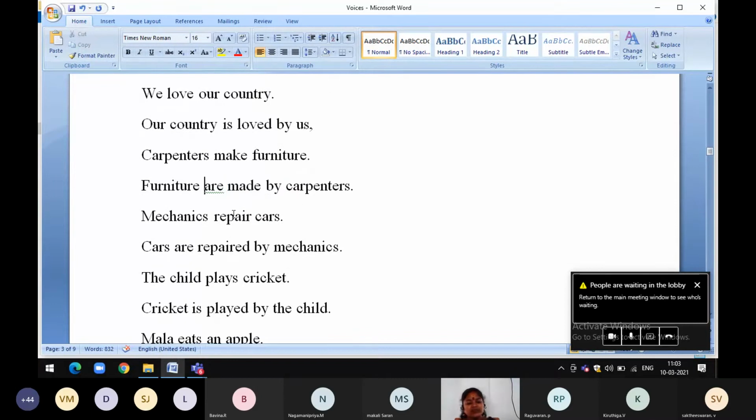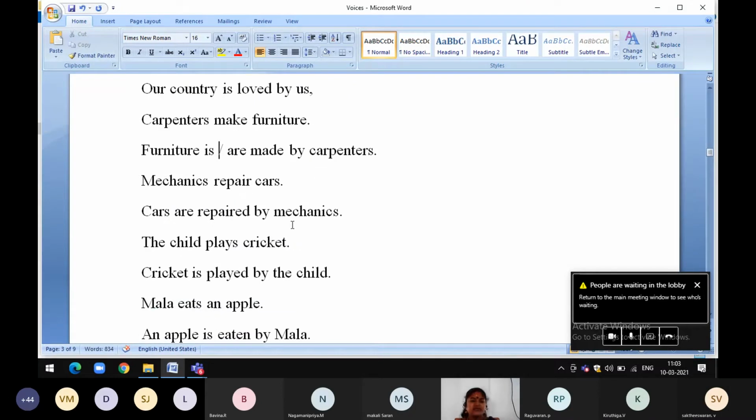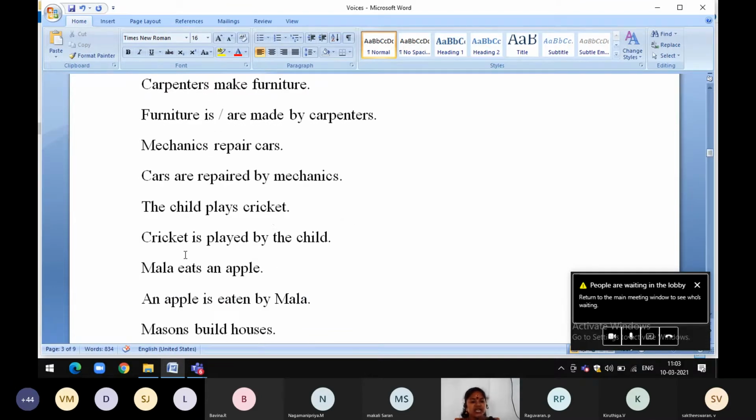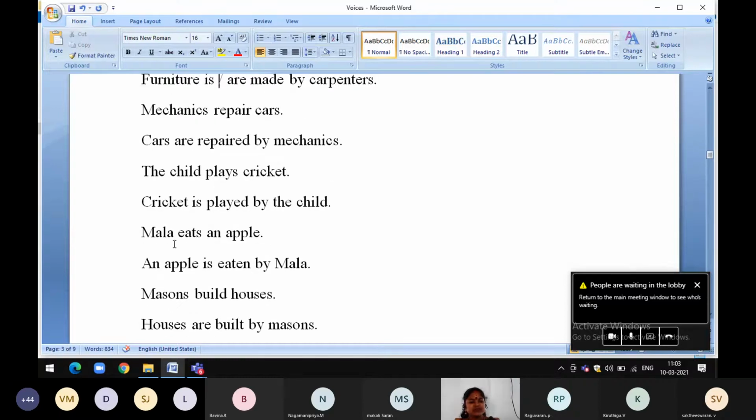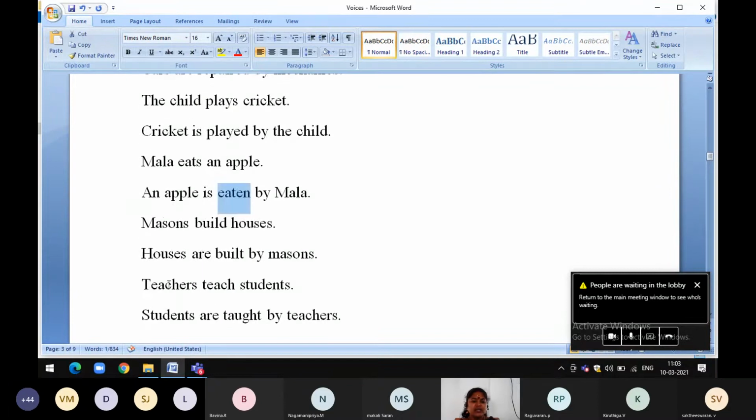Here we can use is also. Furniture is made by carpenters. Then mechanics repair cars. Cars are repaired by mechanics. The child plays cricket. Cricket is the object. So cricket becomes a subject in passive voice. So cricket is played by the child. Mala eats an apple. An apple is eaten by Mala. Eat, past participle eaten. Then masons build houses. Houses are built by masons.